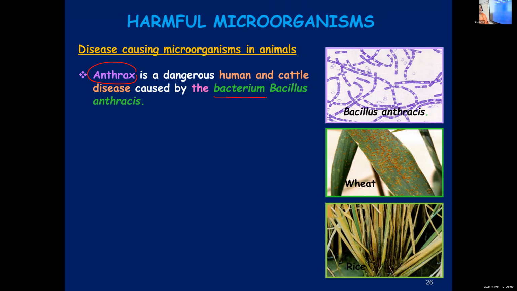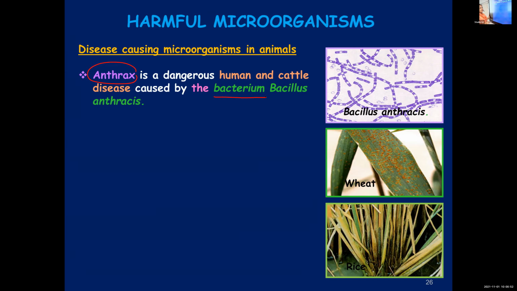Bacillus. From that itself, have you learned about different shapes of bacteria? Rod shape, spiral shape. Have you learned? No. Bacillus means, yes, so bacillus, these are rod-shaped bacteria. So Bacillus anthracis, that is the name of the bacterium that causes the disease anthrax. So you can be asked, name a bacterial disease found in animals, or a bacterial disease which can affect both human beings and cattle, or else name the causative organism of anthrax. So you should know these.